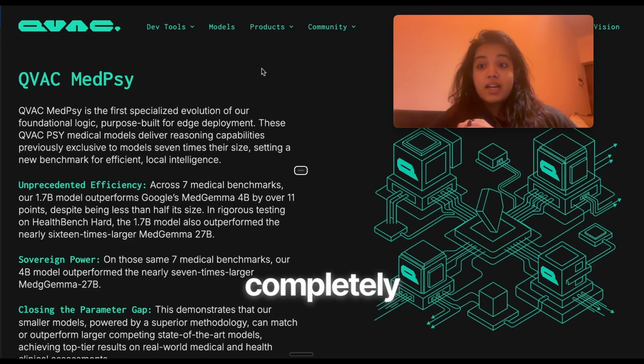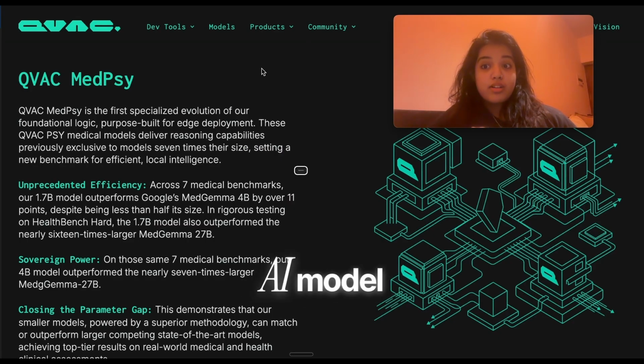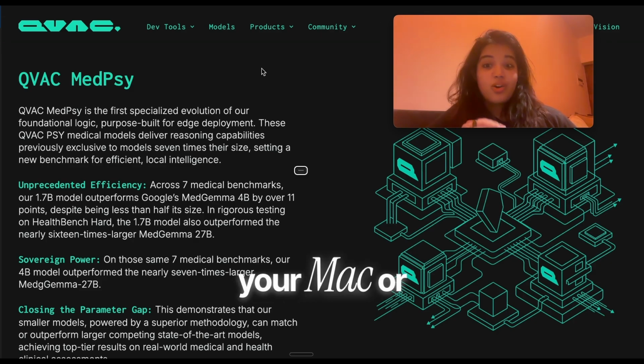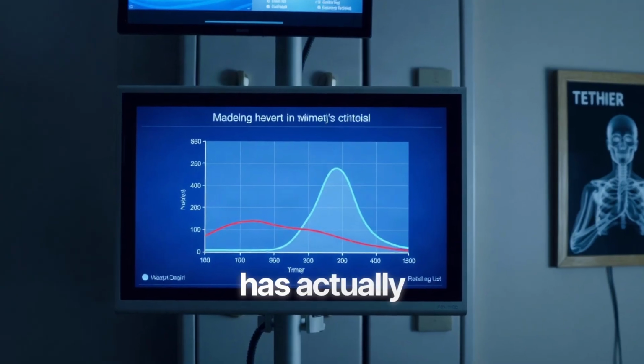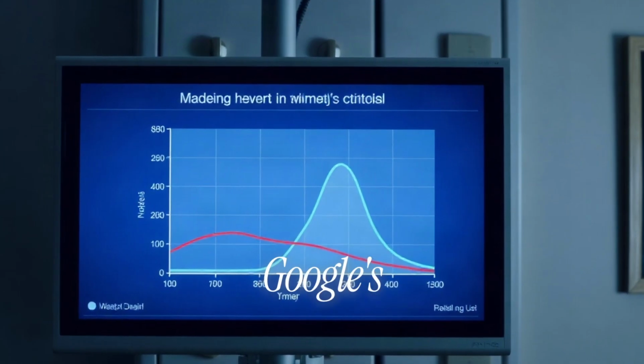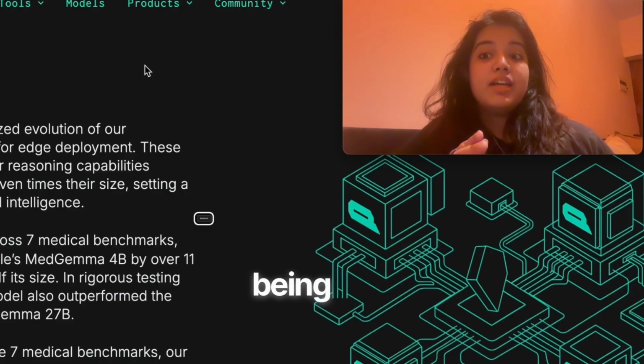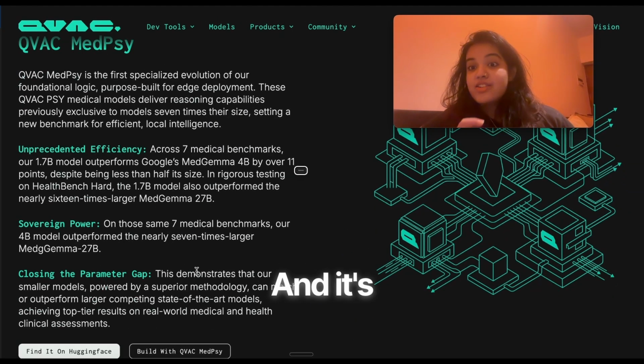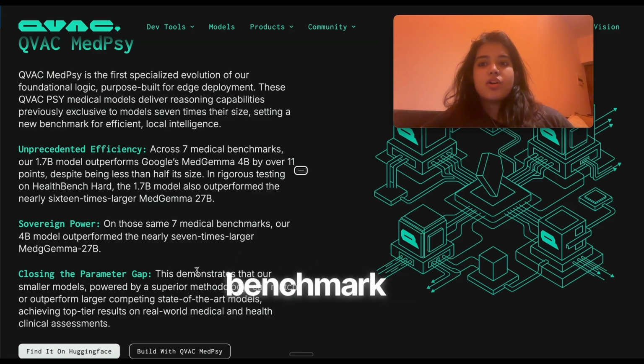This is a completely local first AI model that you can set up on your Mac or even your phone. This model has actually outperformed Google's medical model as well, despite being less than half of its size. And it's also known for its inference speed, which consumes less than 1000 tokens for each response compared to the benchmark of around 2500 tokens for these kind of queries.